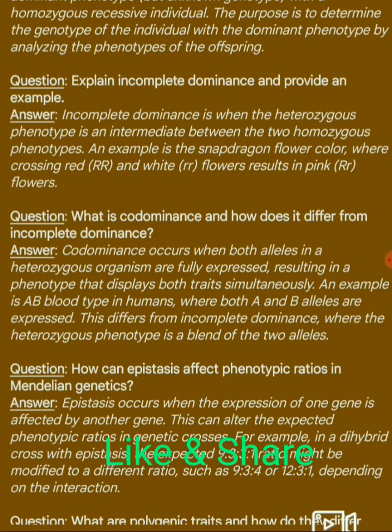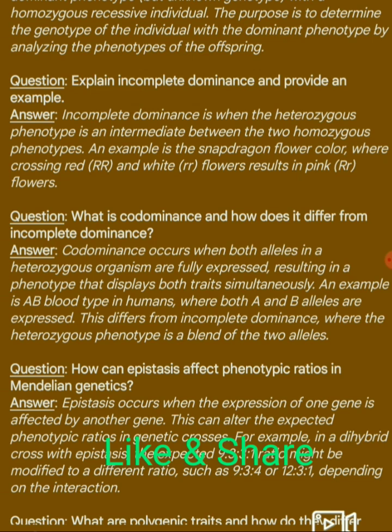Next question. Explain incomplete dominance and provide an example. Answer. Incomplete dominance is when the heterozygous phenotype is an intermediate between the two homozygous phenotypes. An example is the snapdragon flower color, where crossing red RR and white rr flowers results in pink Rr flowers.